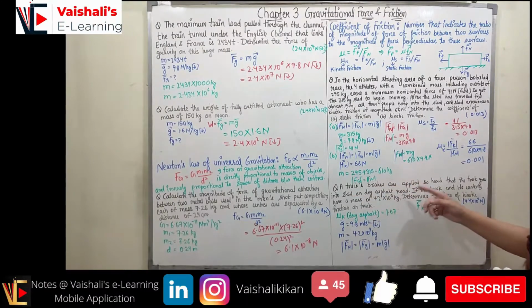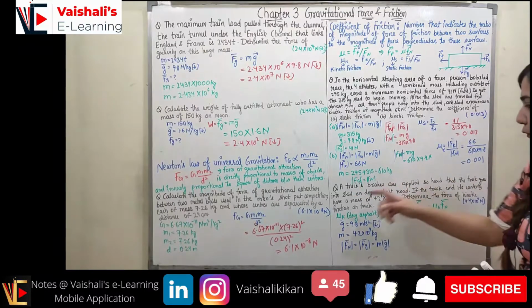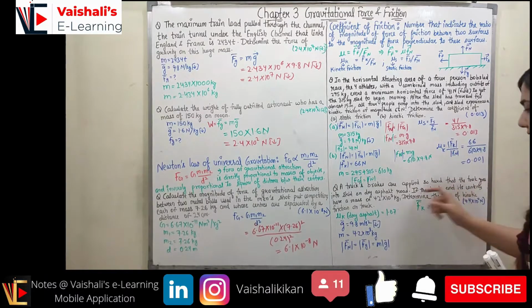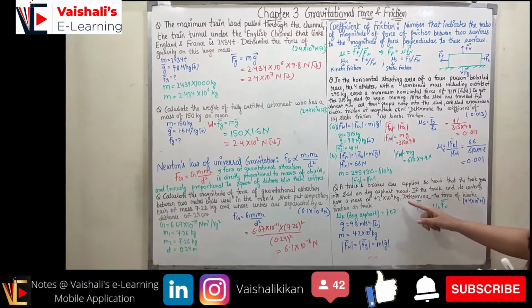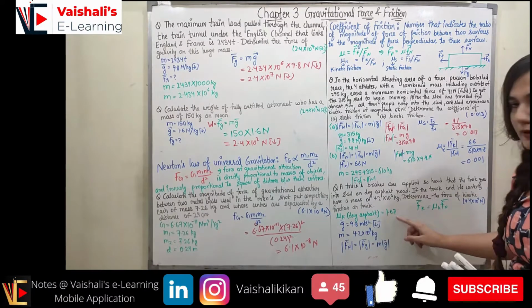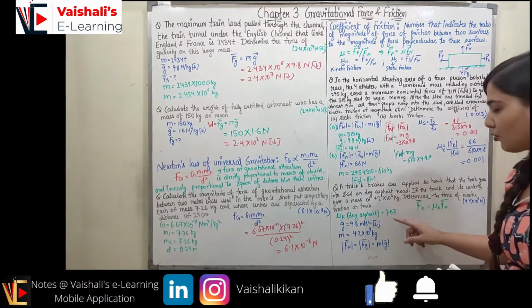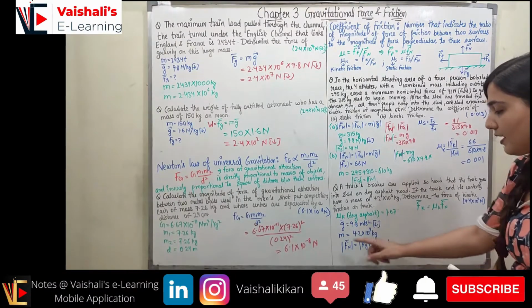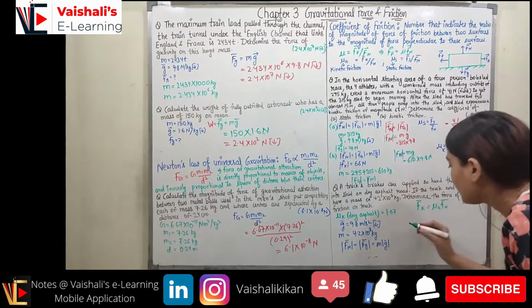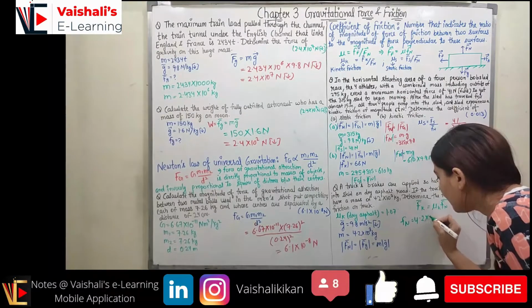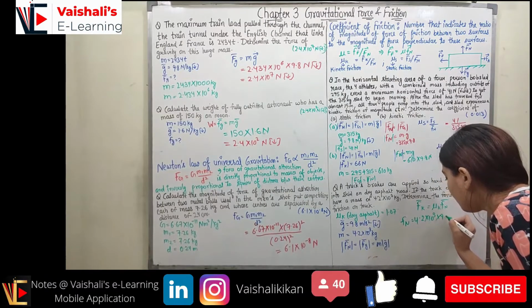A truck's brakes are applied so hard that the truck goes into a skid on the dry asphalt road. If the truck and its contents have a mass of 4.2 into 10 raised to power 3 kg, determine the force of kinetic friction on the truck. Mu k we know from the table which is given in the book. Mu k is 1.07, acceleration due to gravity we know, mass is given. So Fn is equal to mg. We can calculate Fn. Fn is equal to total mass 4.2 into 10 raised to power 3 into 9.8.